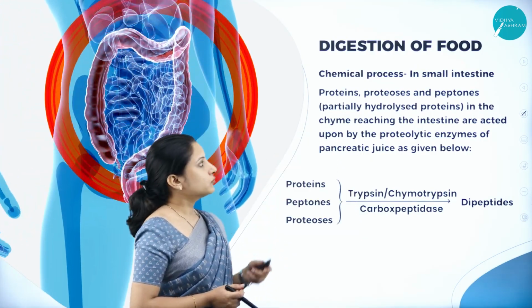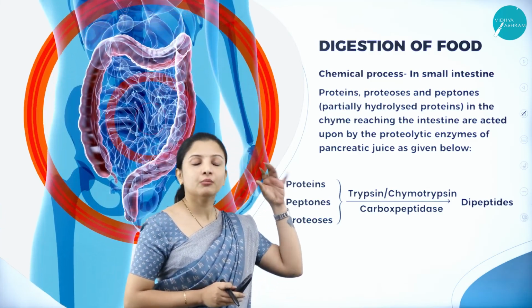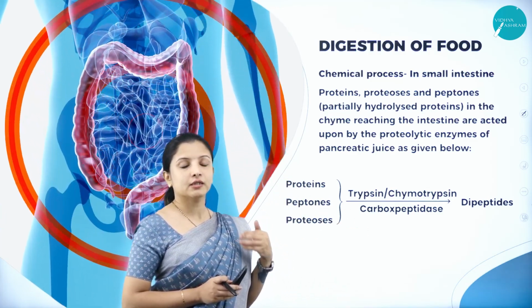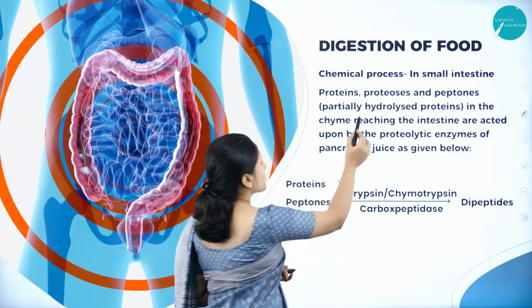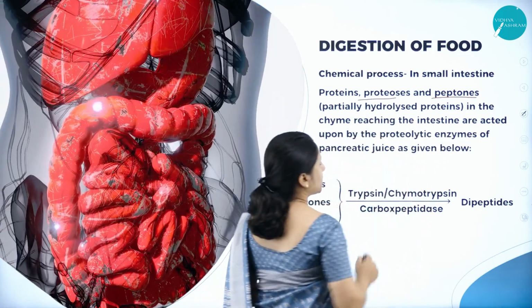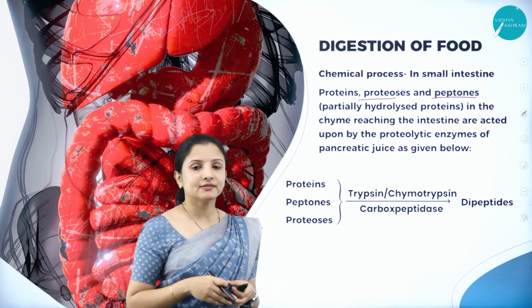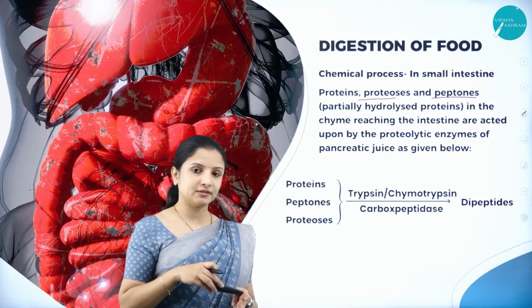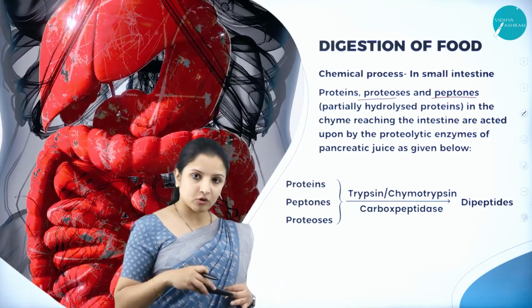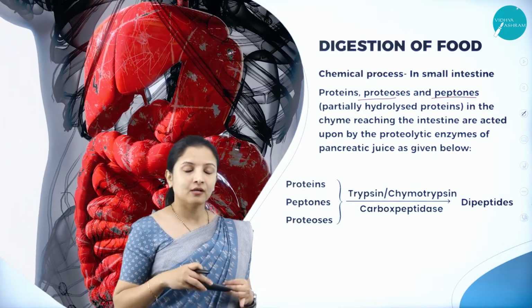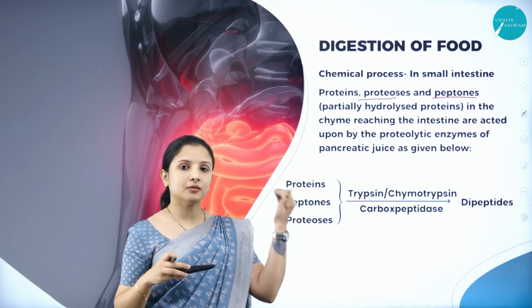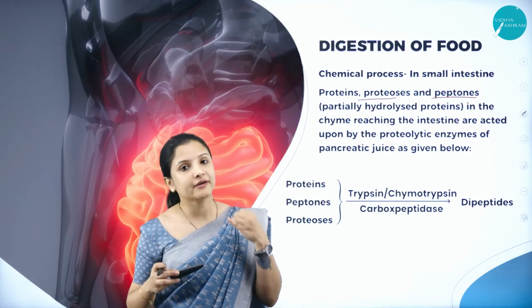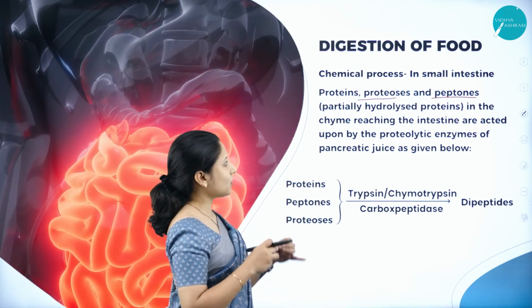So now proteins are there. Some of the proteins got broken down in the stomach itself into proteoses and peptones, right? So now in the intestine, what all are there? Proteoses, proteins, peptones, and maltose are there. Maltose breakdown occurred in the mouth, right? During the carbohydrate breakdown in the mouth. So in the intestine, all this is there.